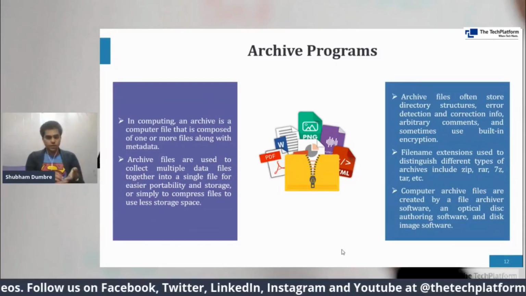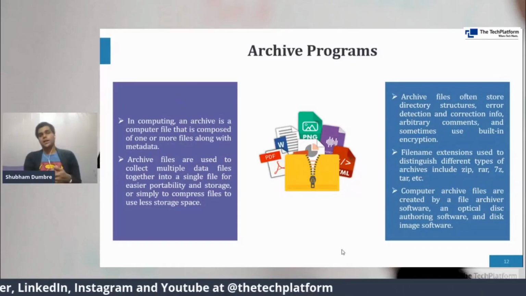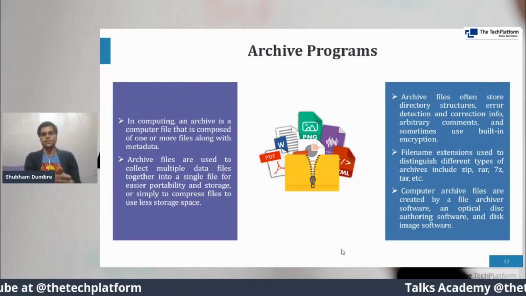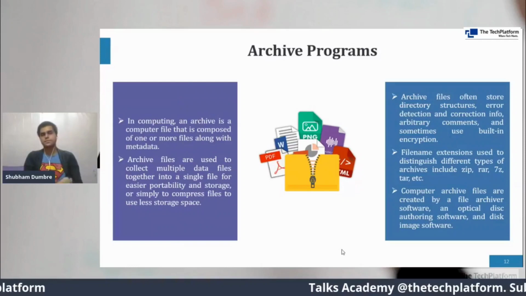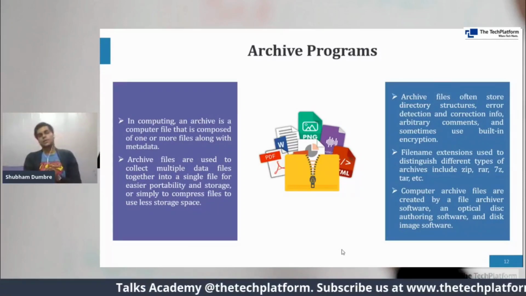So depending upon what kind of compressor or what kind of archive program you're using, there are different extensions that simplify what kind of archive file it is. Computer archive files are created by another file archiver software, optical disk or disk image software.